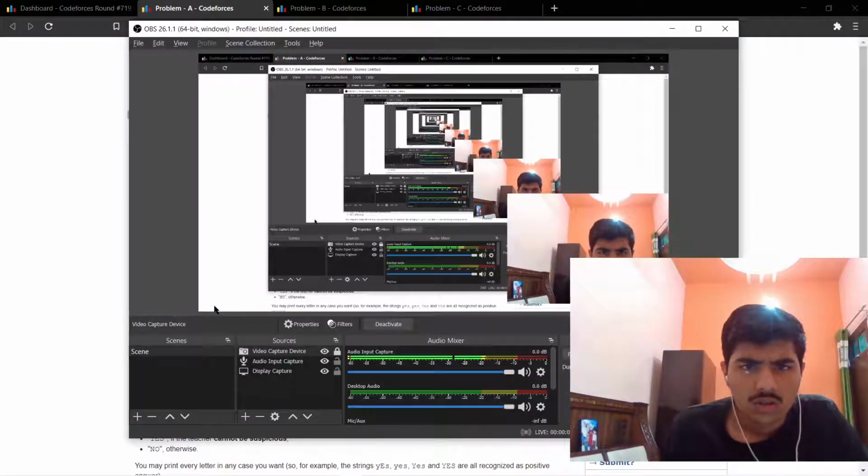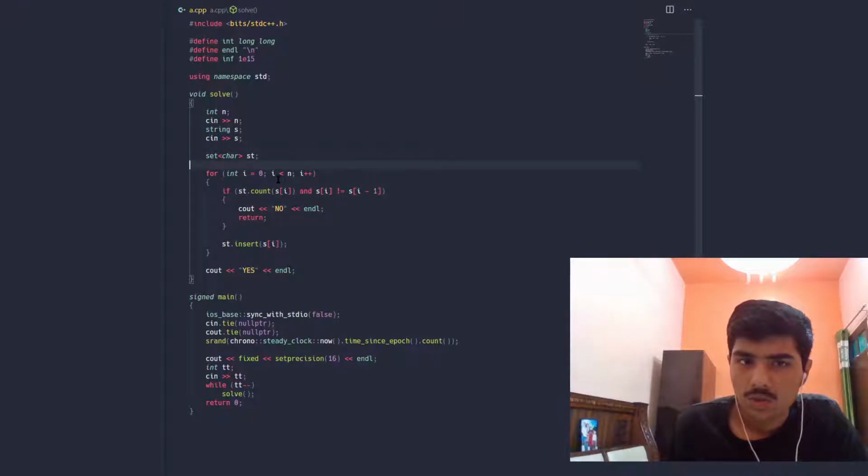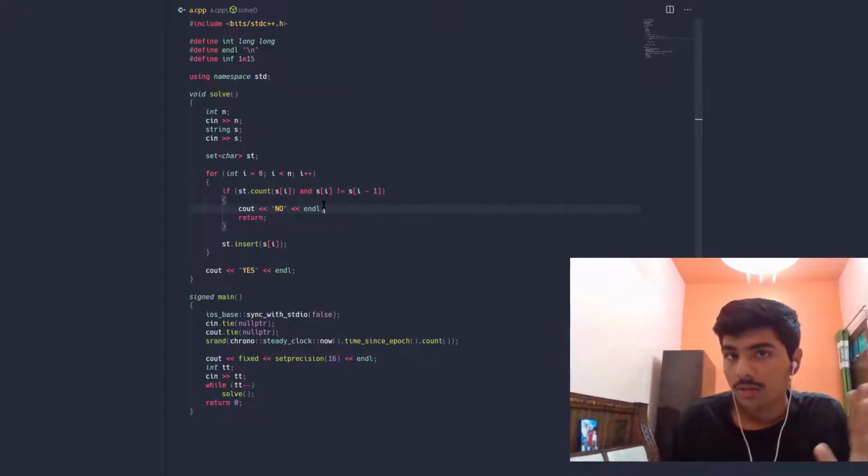So let me show you the code for this problem. Okay, so the code is really simple. We just input the size of the string, and then we input the string, and then we declare a set of characters and run a loop over s. We check whether the ith character of s is present in the set, and it should not be equal to the previous one.